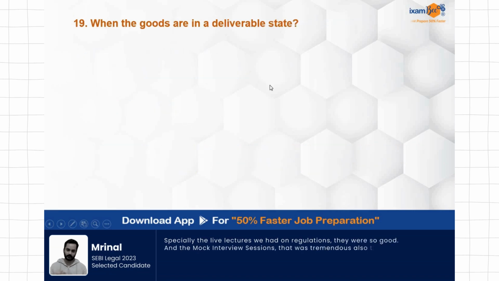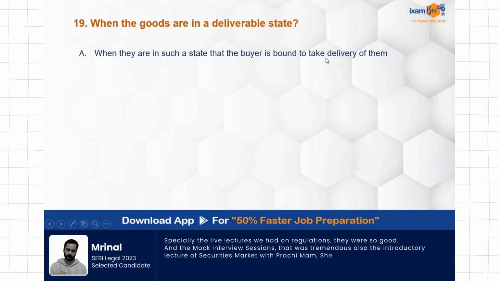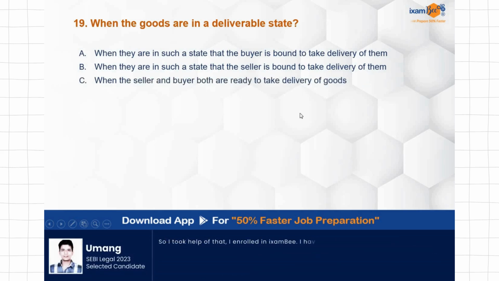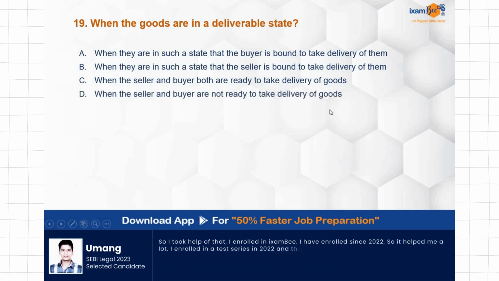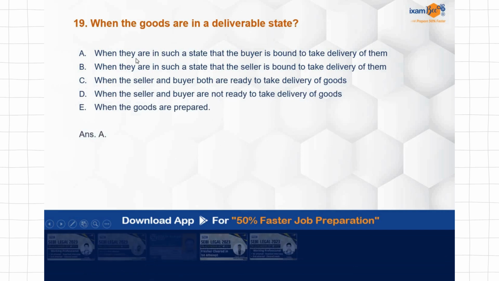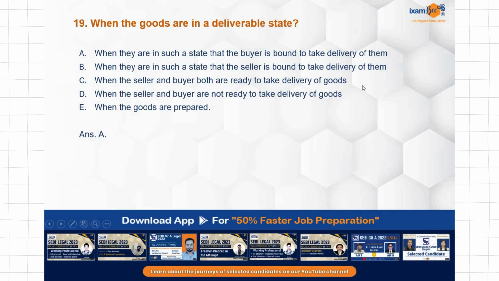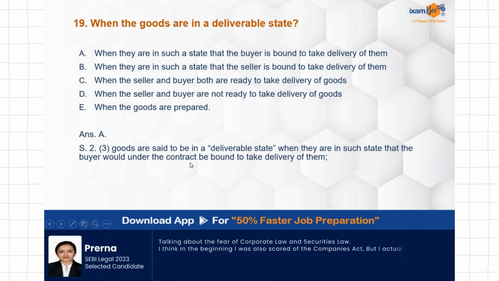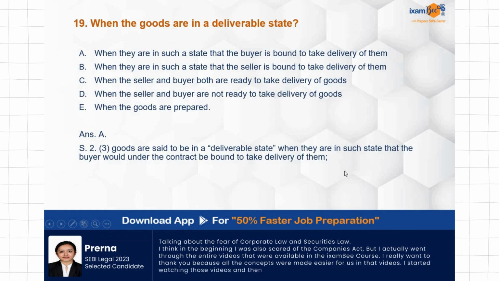When are the goods in a deliverable state? When they are in such a state that the buyer is bound to take delivery of them, when they are in such a state that seller is bound to take delivery of them, when the seller and buyer both are ready to take delivery of the goods, when the seller and buyer are not ready to take delivery of goods, when the goods are prepared. Deliverable state is also asked many times in exams. Correct answer is option A, when they are in such a state that the buyer is bound to take the delivery of them. Section 2 clause 3 covers this. Goods are said to be in a deliverable state when they are in such a state that the buyer would under the contract be bound to take delivery of them.